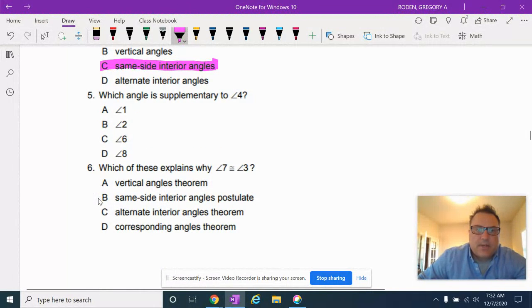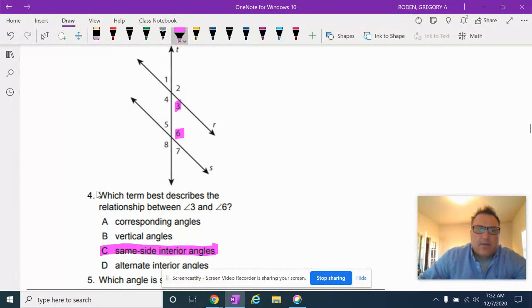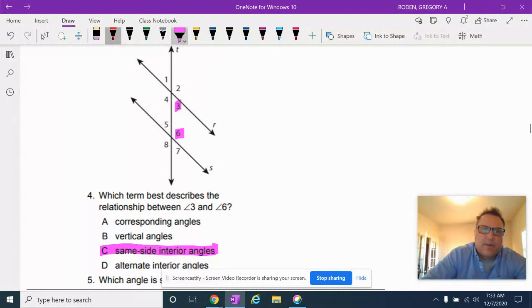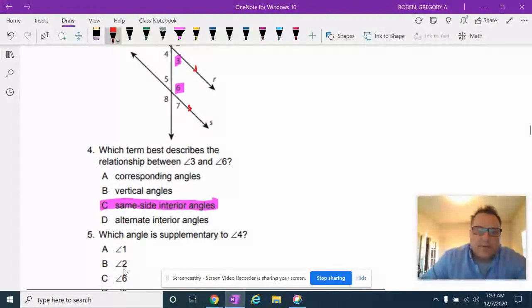Which angle is supplementary to angle 4? Now, there's multiple ones. It says these lines R and S are parallel. So which angles are supplementary to angle 4?